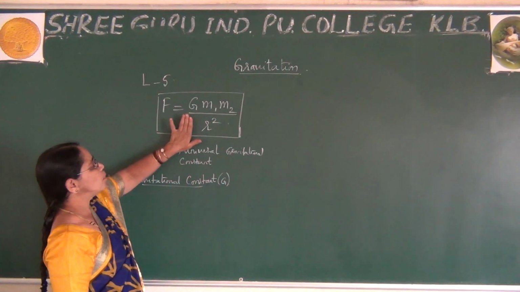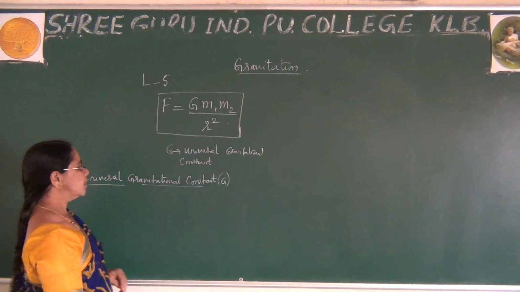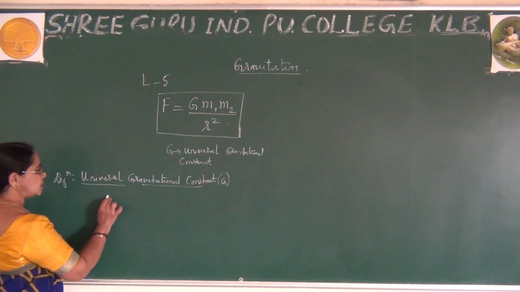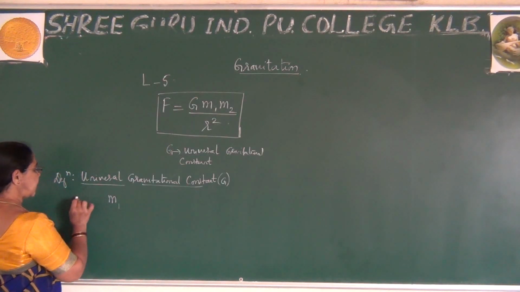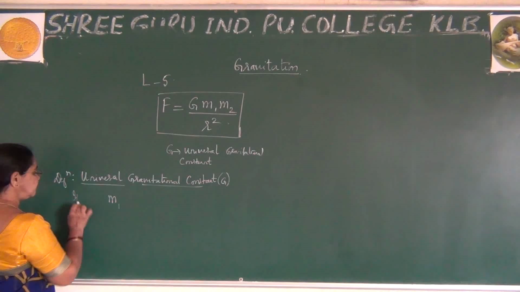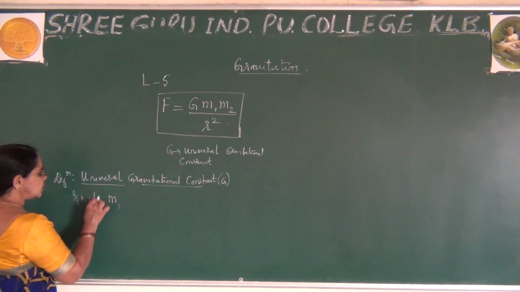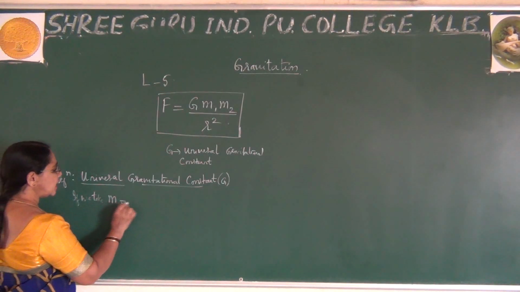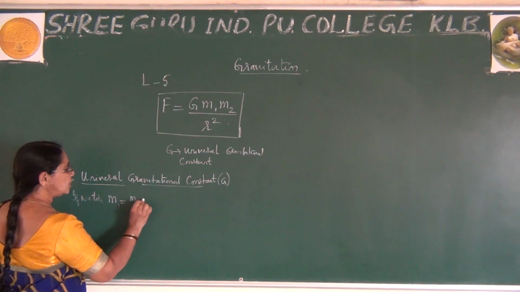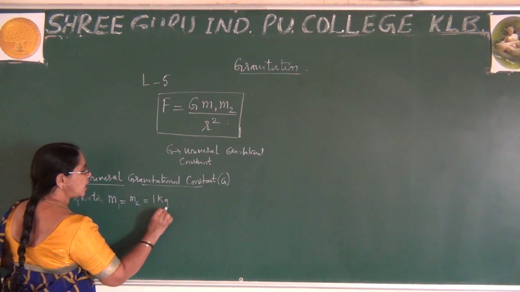Let me take the help of this expression. In this, I take the condition in such a way. Let me take m1 is equal to m2, which is equal to 1 kg.